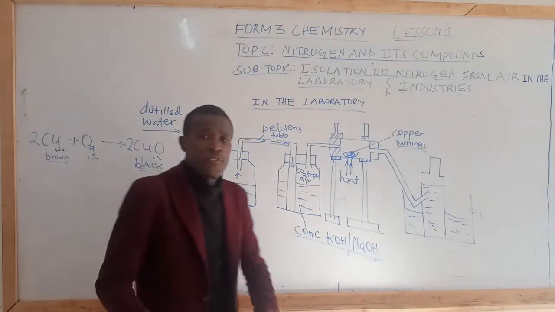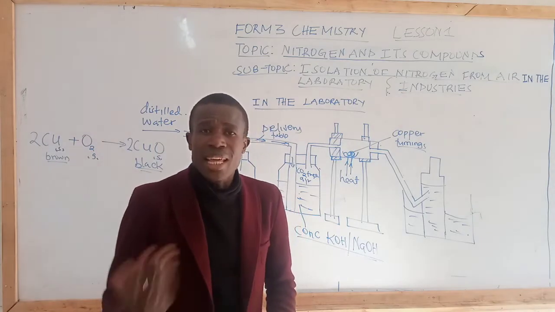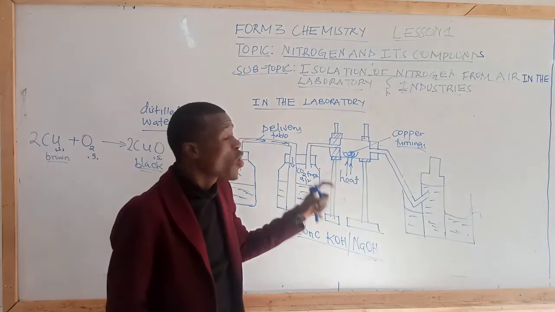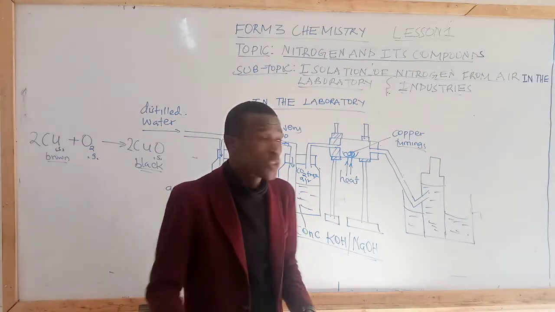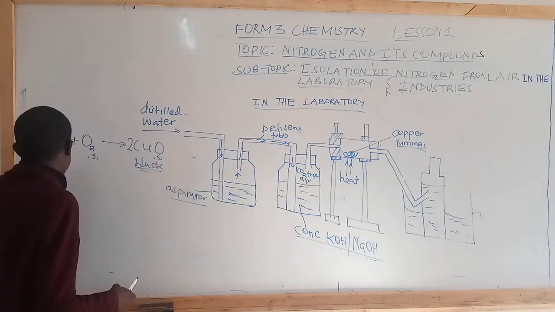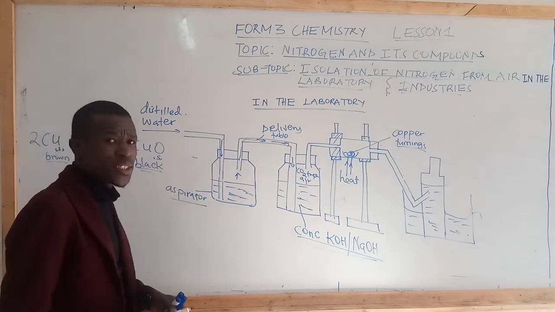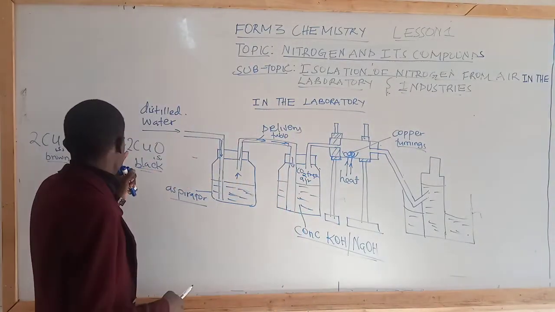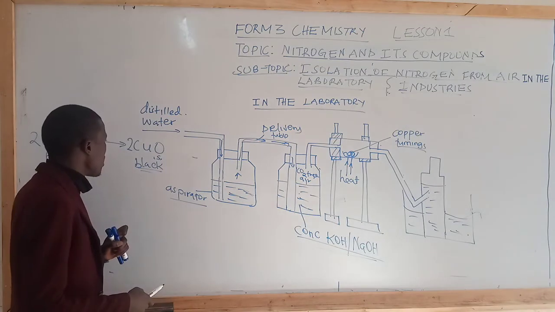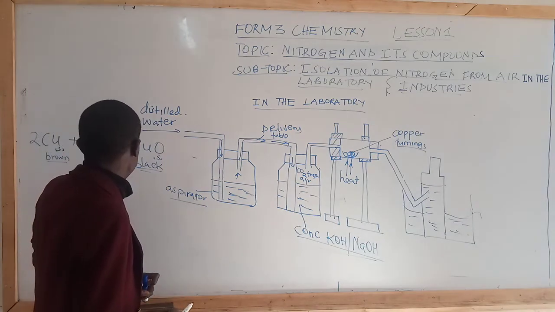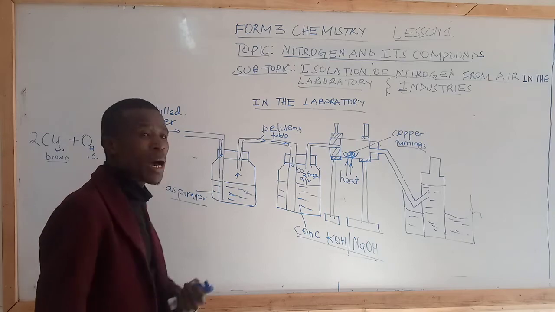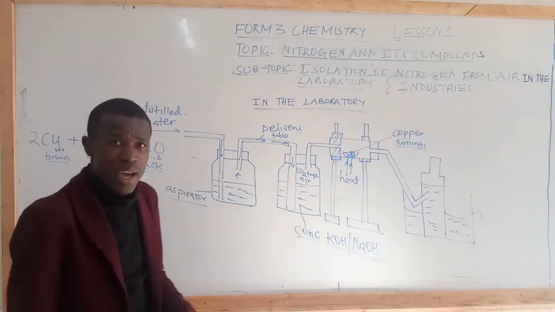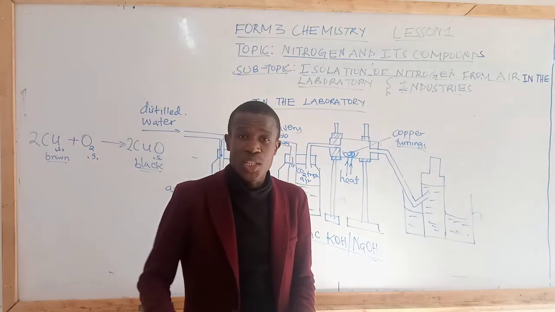So students, if you're asked in examination to explain the observations made in the combustion tube, you simply say that brown copper metal turns black. Or you can say simply copper metal forms a black deposit, or a black deposit is formed, and then you explain by saying